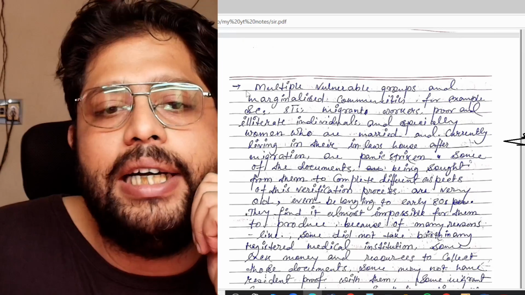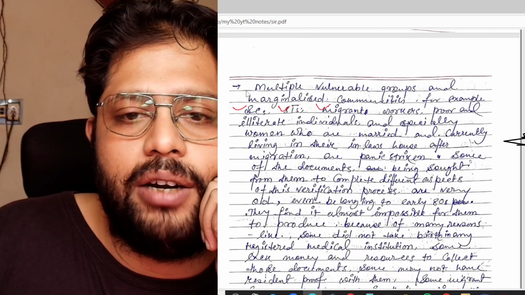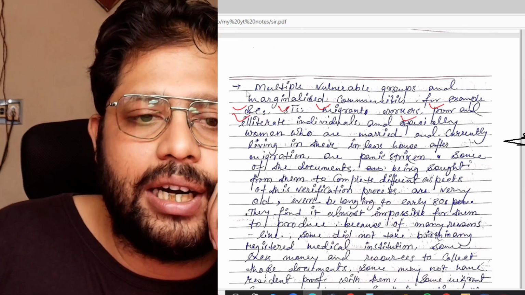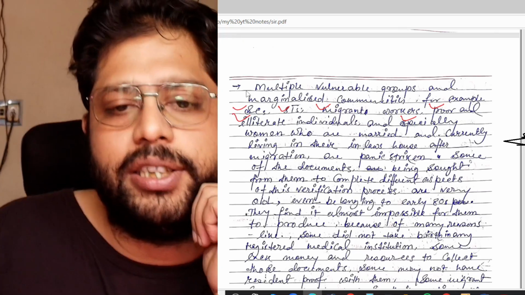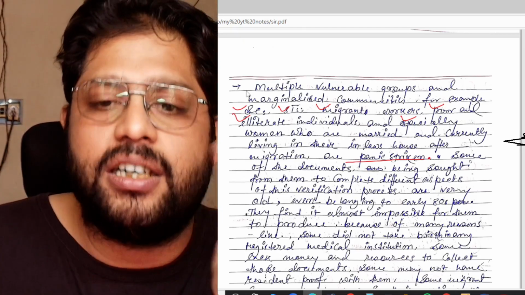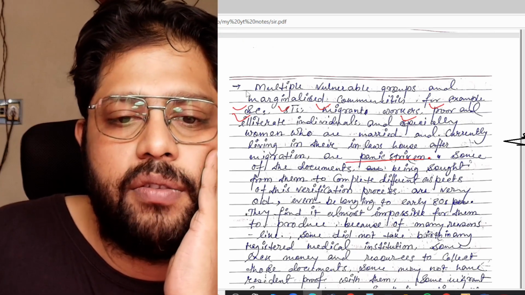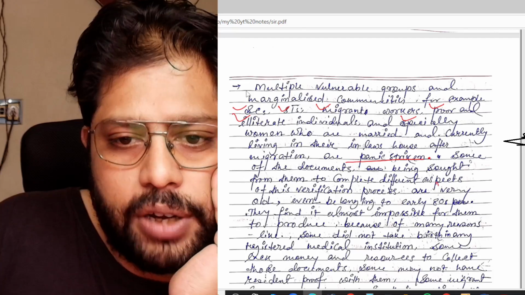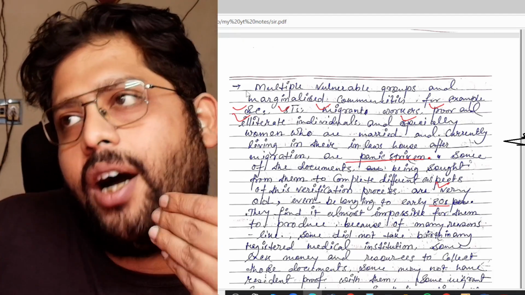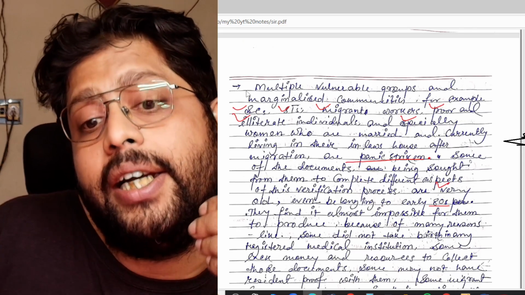Okay, so let's see. Multiple vulnerable groups and marginalized communities, for example SCs, STs, migrant workers, poor and illiterate individuals, and especially women who are married and currently living in their in-laws' house after migration, are panic stricken. Panic stricken means frightened, scared. Some of the documents being sought from them to complete different aspects of this verification process are very old, even belonging to the early 80s. I mean, they are sometimes asked to show documents from pre-80s or pre-90s.